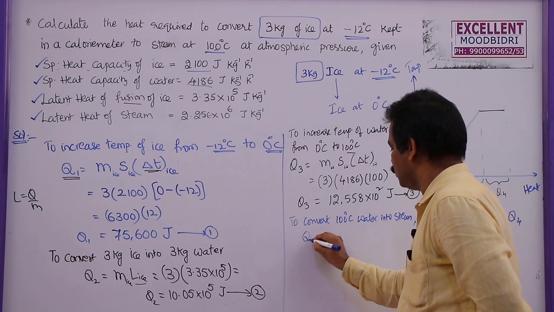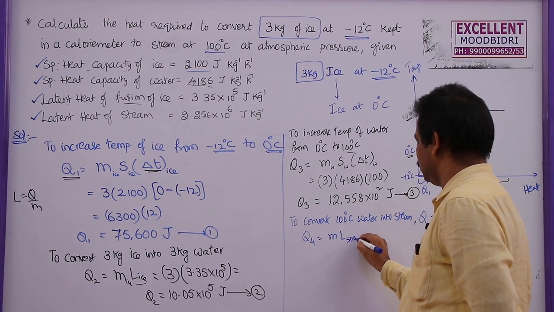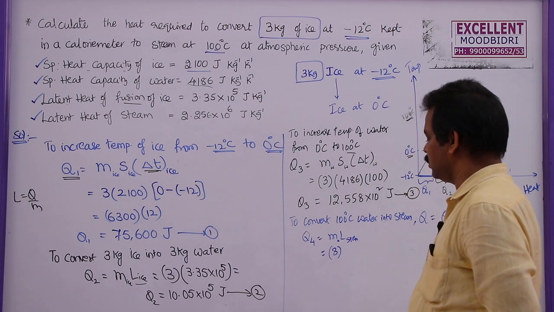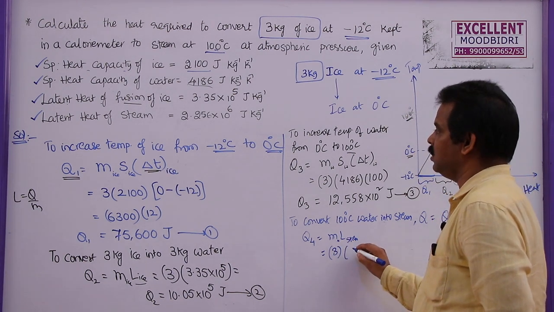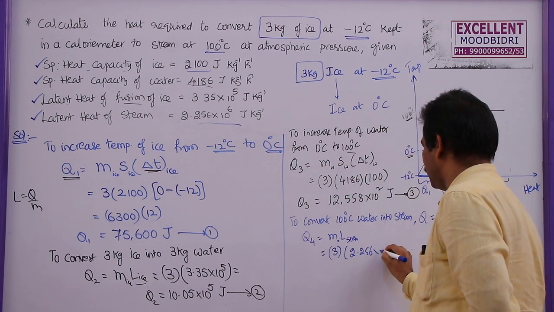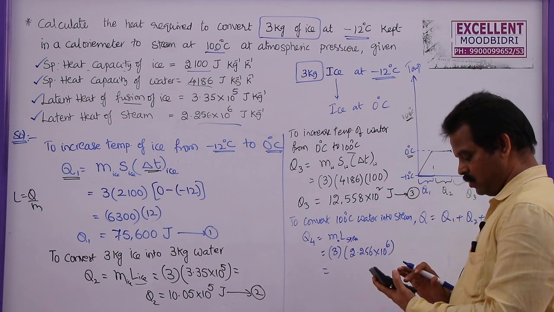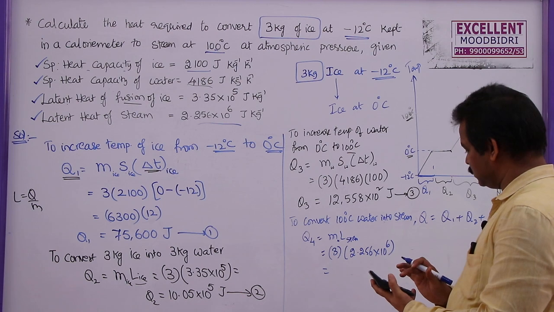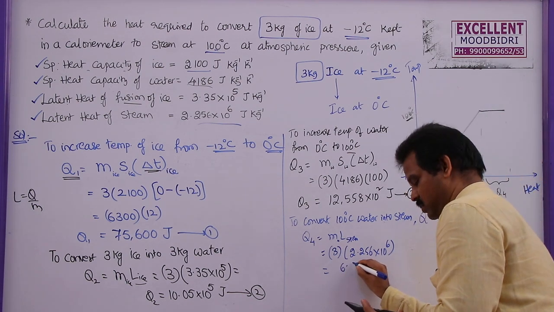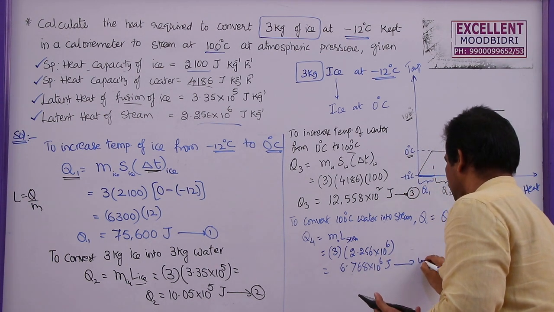So we have Q4, which is equal to ml steam. This is water. What is the mass of water that is converted into steam? 3 kg, and the latent heat of steam is given by 2.256 into 10 power 6. Now this will be 2.256 into 3, 6.768 into 10 power 6 joules, equation 4.